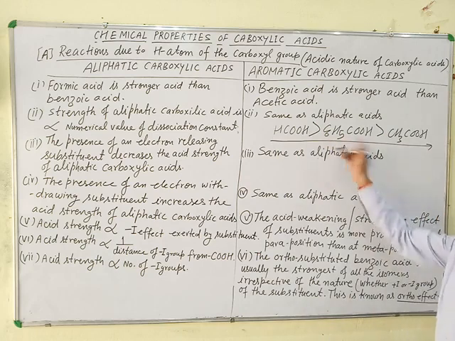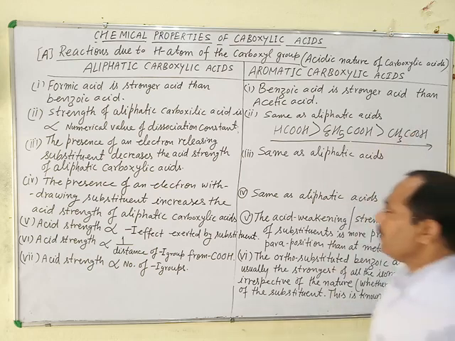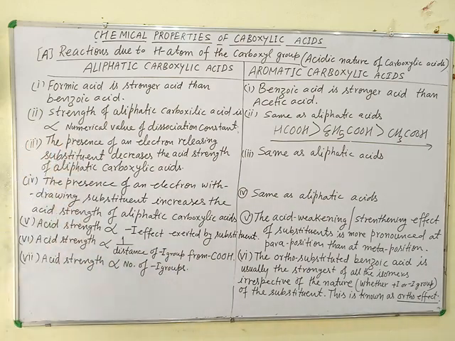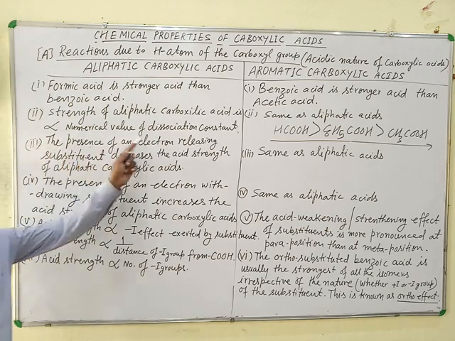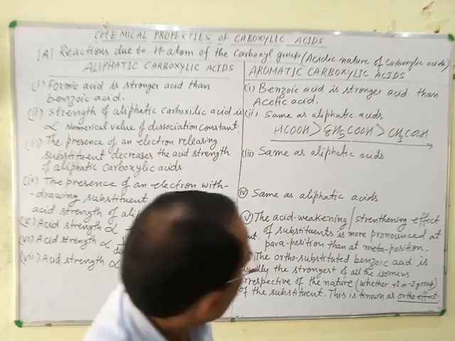This is the decreasing acidic strength of formic acid, benzoic acid, and acetic acid. Now the second point: the strength of an aliphatic carboxylic acid is directly proportional to the numerical value of its dissociation constant.